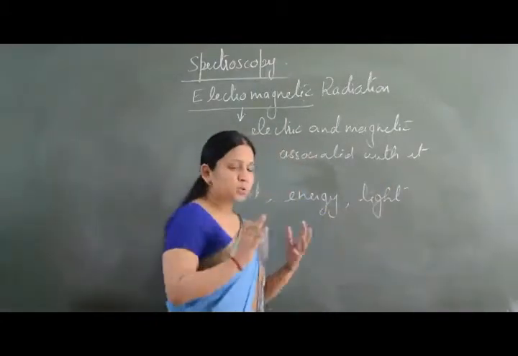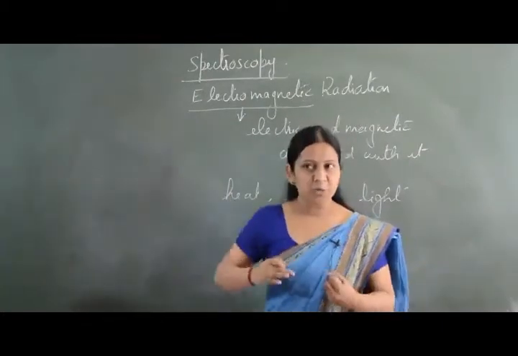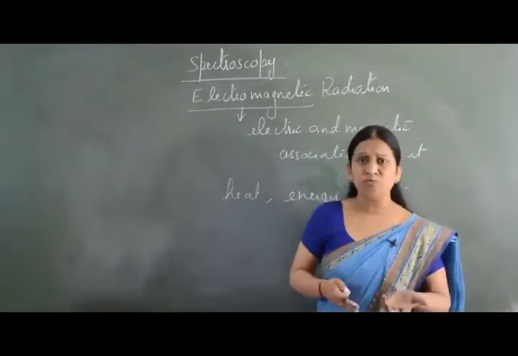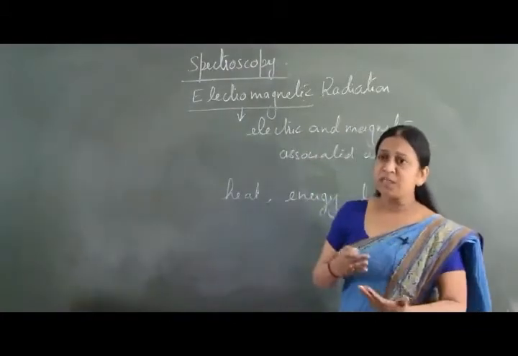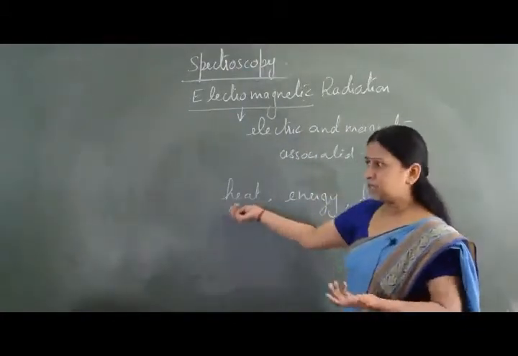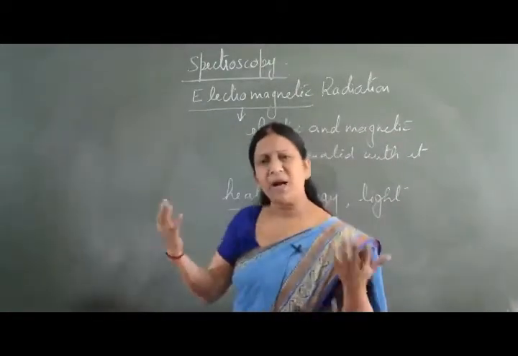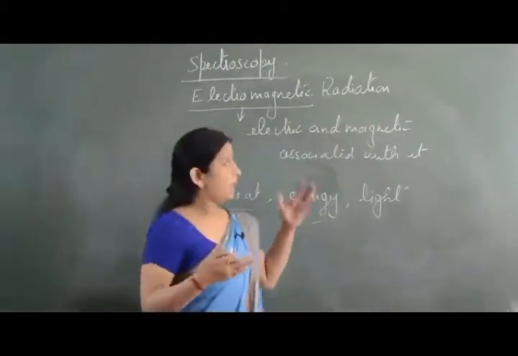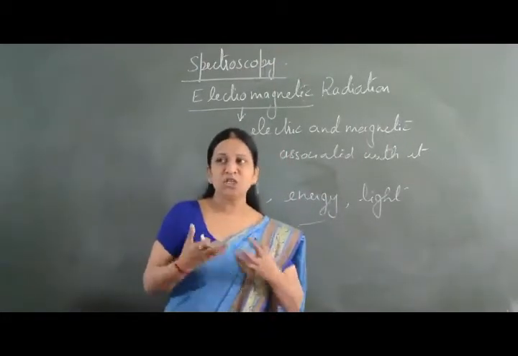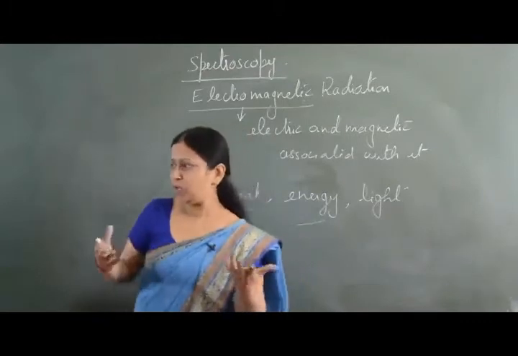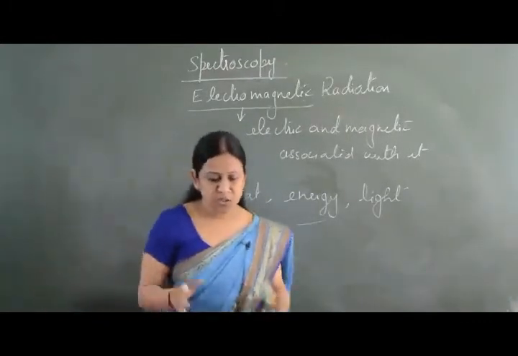So when absorption of radiation takes place, the electrons show movement, and the absorption of energy can be seen in terms of heat or light. By energy we mean electromagnetic radiation, which is actually energy, a bundle of photons as we say. These are the changes which take place.